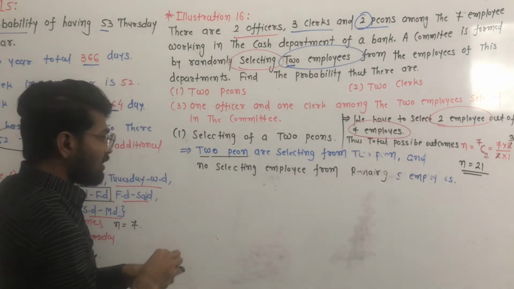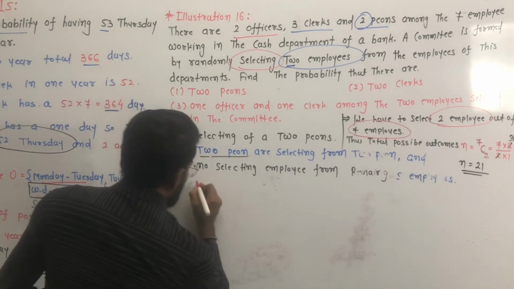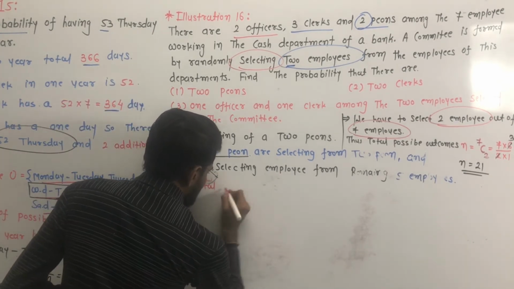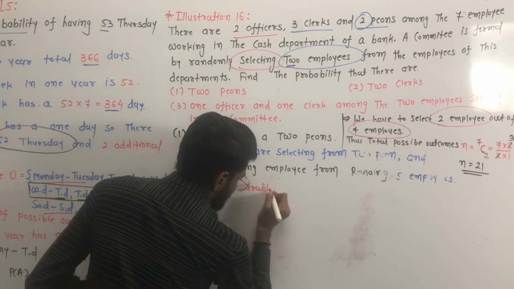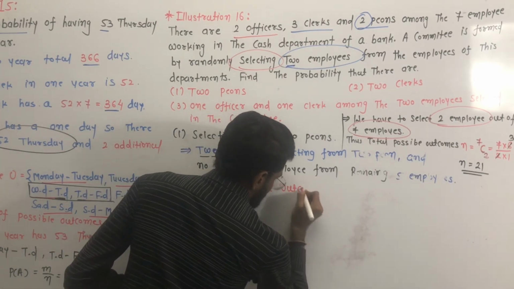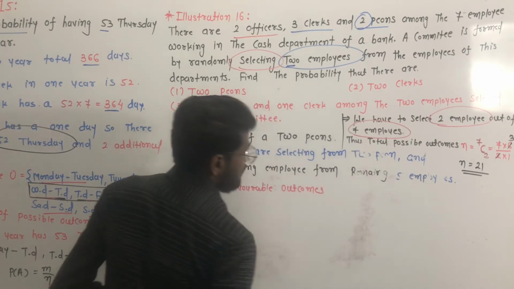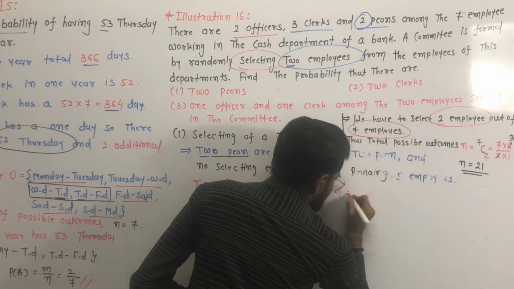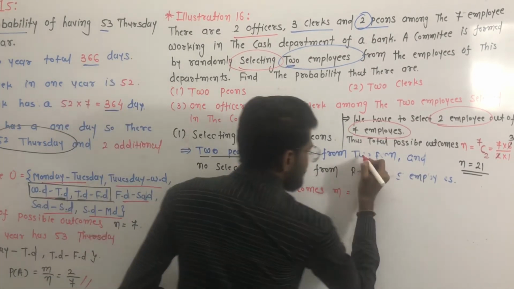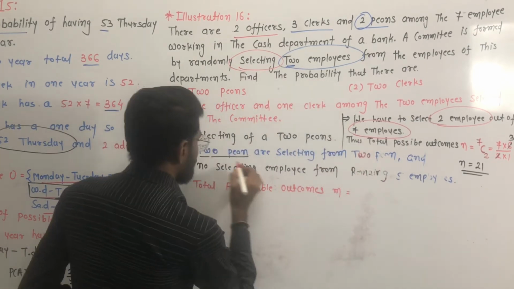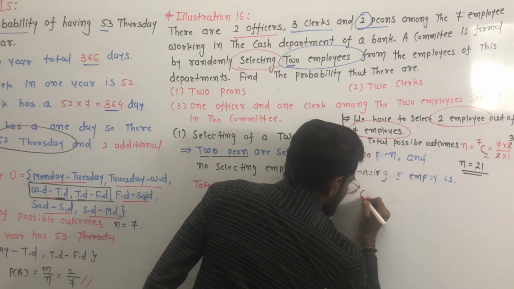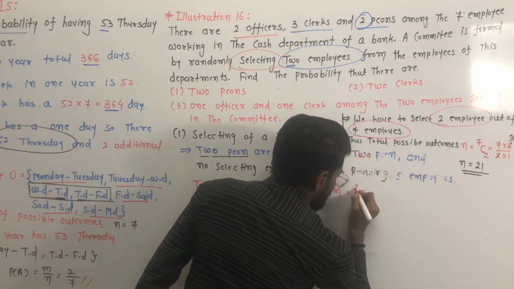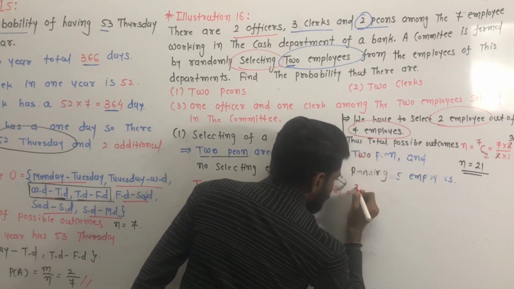Okay, so total favorable outcomes, denoted by M, is equal to: we have to select 2 peons out of 2 peons.